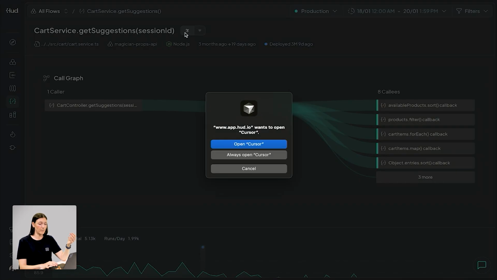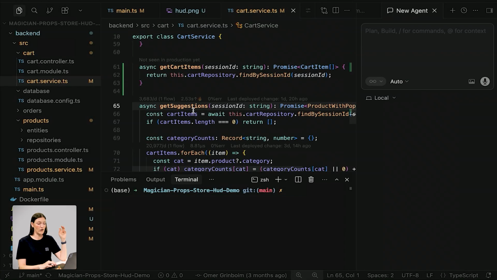But there's a more interesting way to look at that. I can actually jump straight to the code and go to the function that started the degradation that I was alerted on. And with HUD, I can see real function level runtime context from production as I code. So I can see that this function is invoked 3,000 times a day from one business flow. It takes 2.5 seconds to run, and it's trending upwards.